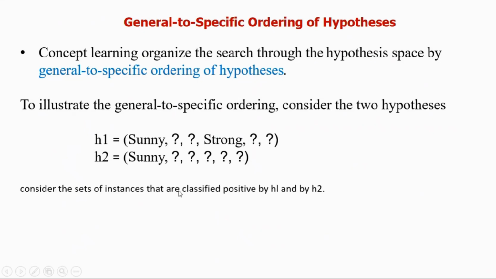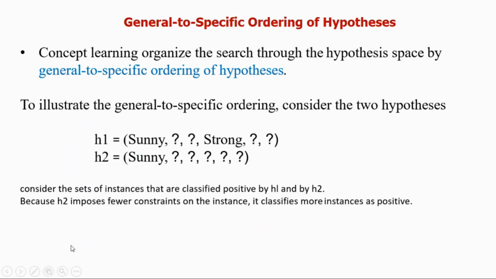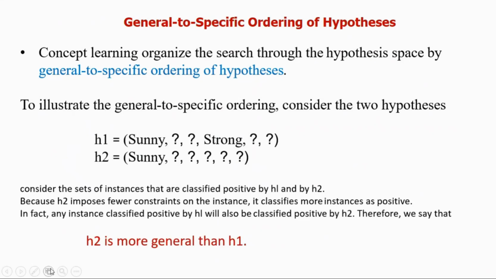Now, consider the set of instances that are classified positive by H1 and H2. H2 imposes fewer constraints than H1. H1 is more particular than H2, we can say. H1 checks whether the sky is sunny as well as whether the wind is strong. But H2 says only the sky must be sunny, the rest can be anything. So H1 is more specific than H2. In the other way, we can say H2 is more general than H1. So when this condition happens, H2 is more general than H1. That is the general to specific order.